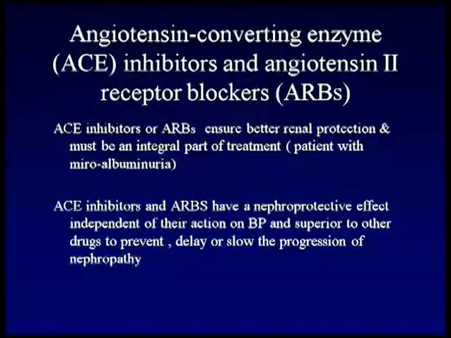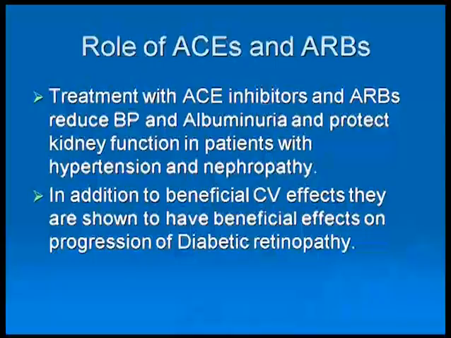And continuing about the ARBs and ACE inhibitors, their treatment is to reduce blood pressure and albuminuria and protect kidney functions in patients with nephropathy. In addition to beneficial CV effects, they also have a beneficial effect on the progression of diabetic retinopathy,